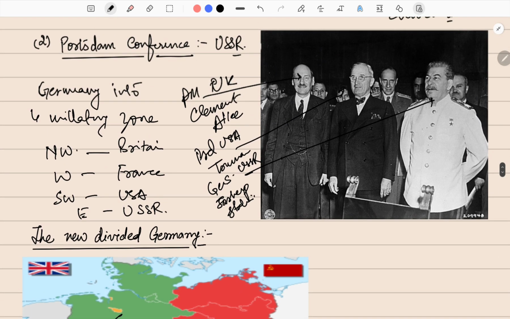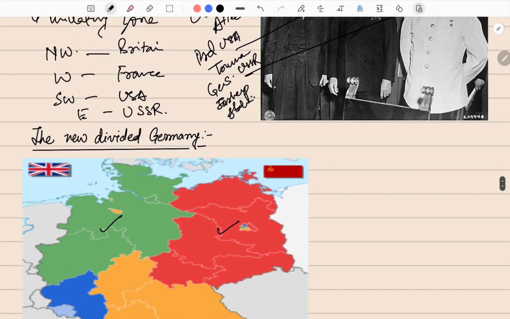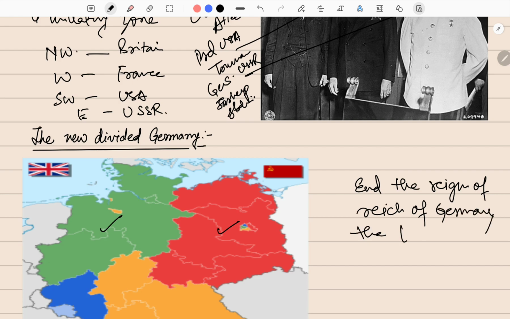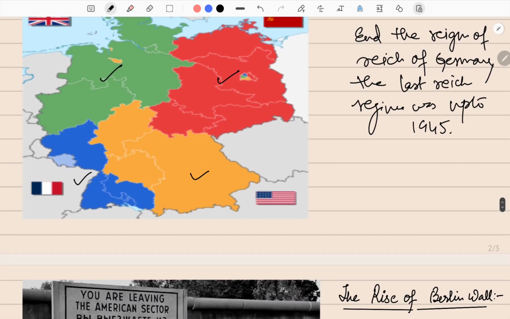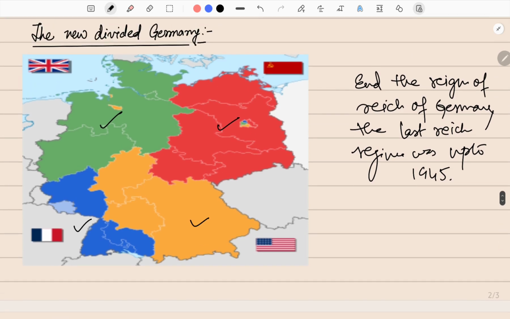The Potsdam Conference also sought to resolve Germany and end the regime of the Reich of Germany. The last Reich's regime was up to 1945. This division continued till 1949.